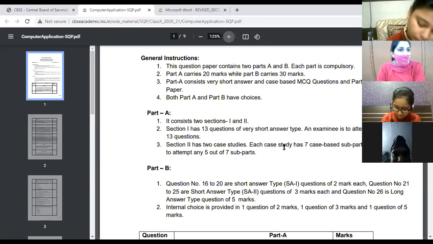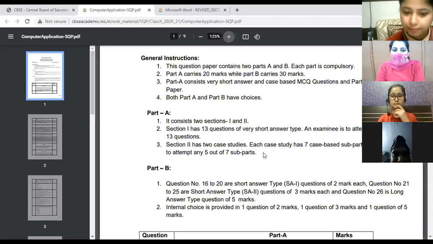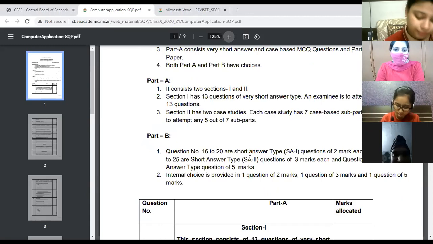So that means total 10 questions you need to attempt, right? This is clear till now, part A. Then comes the part B, where the question number 16 to 20 will be given. That is of 2 marks question.